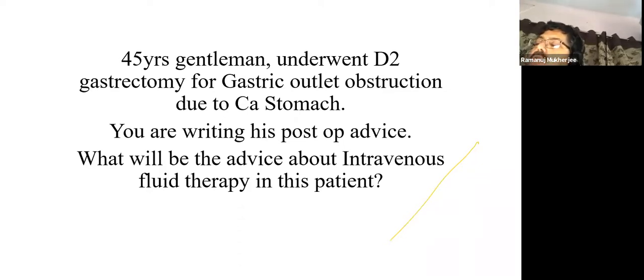That means the basic motto of the story is in the first 24 to 48 hours of the trauma, that means a major operation, the body is trying to conserve water and sodium. Please remember. So that means particularly sodium is being retained. So this is the first point to remember, that the body is trying to retain the sodium by the water or the fluid conservation. So what is your first choice of fluid in the first 24 hours?